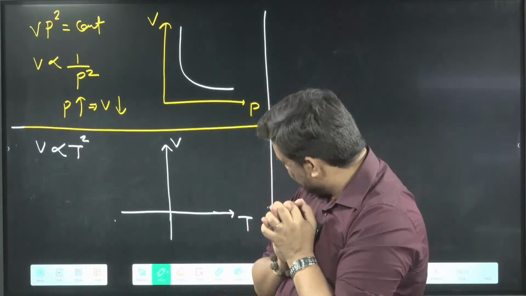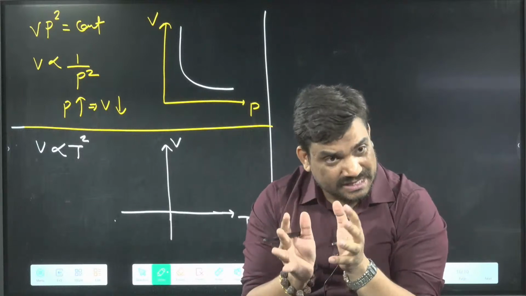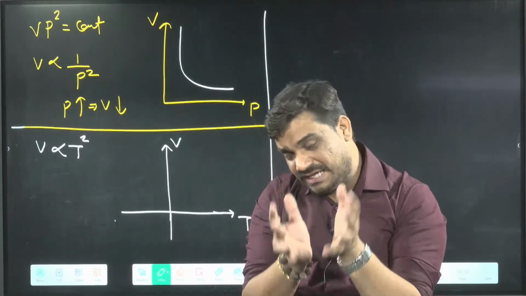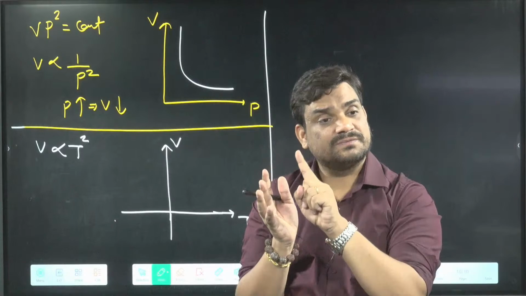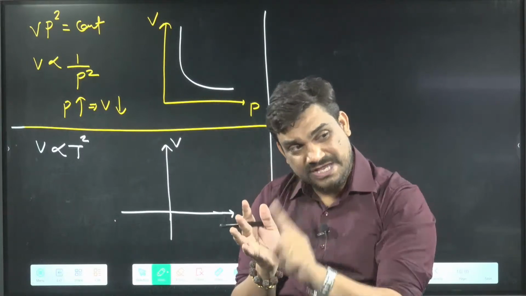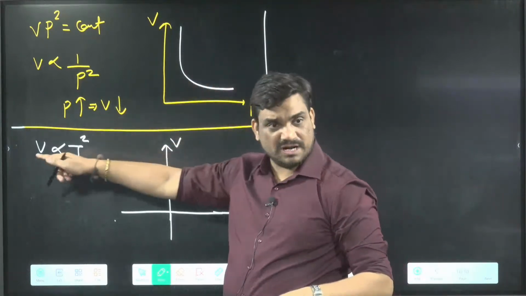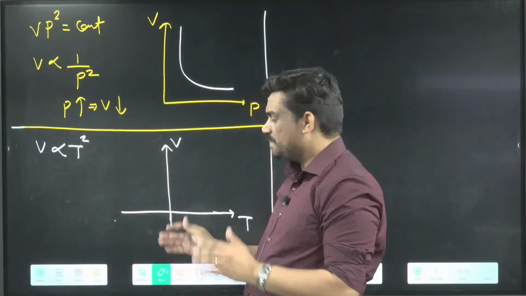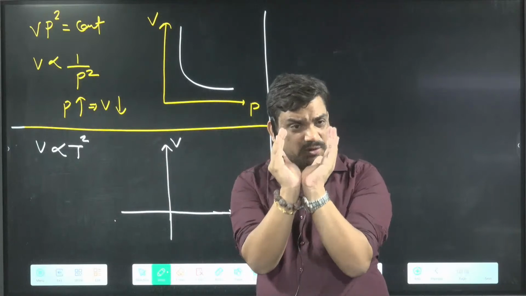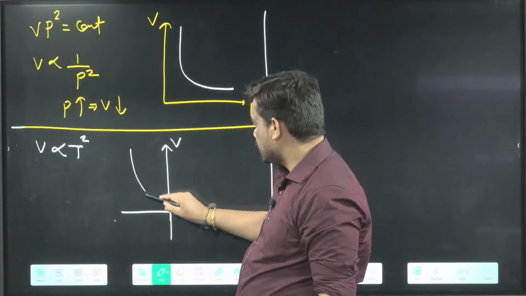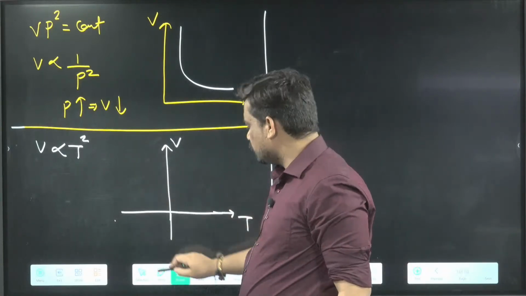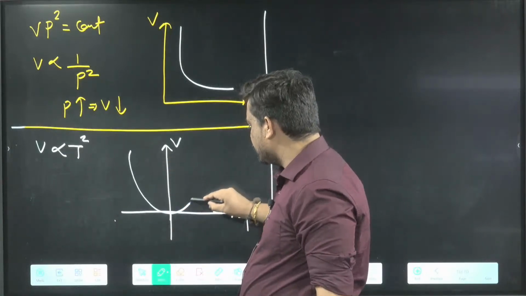So if you see here in this one, power is with the T. T is having the power. If T is having the power, it means graph will be towards V, volume axis, okay? So I can say here T is having the power, so graph will be towards V. So graph parabola is always like this. This is your parabola shape. So I can say it will be like this, okay? U shape you can say, okay? U type is your parabola type like this, okay?